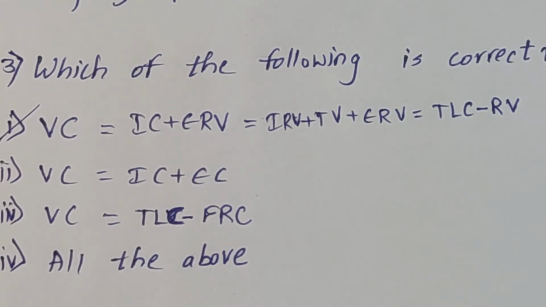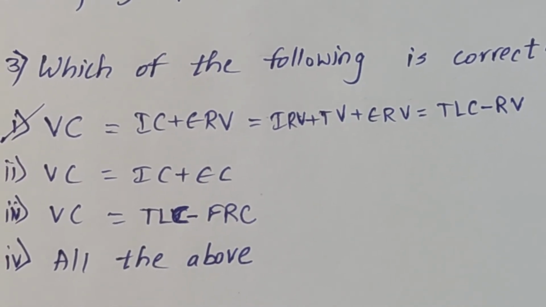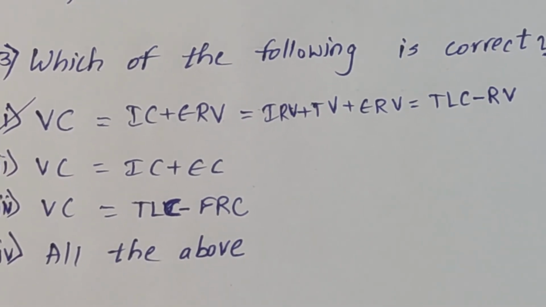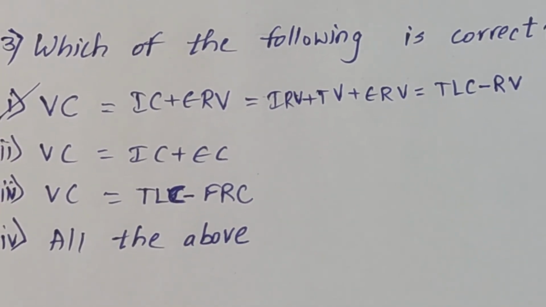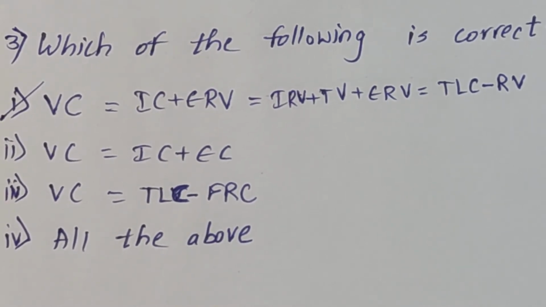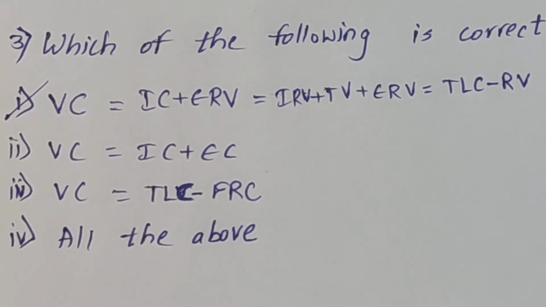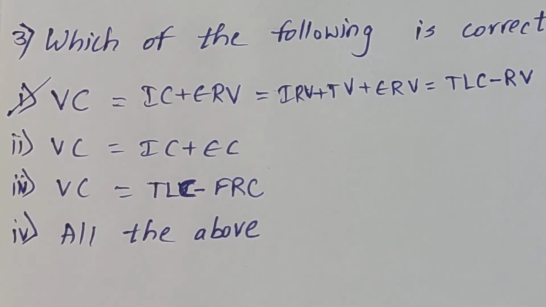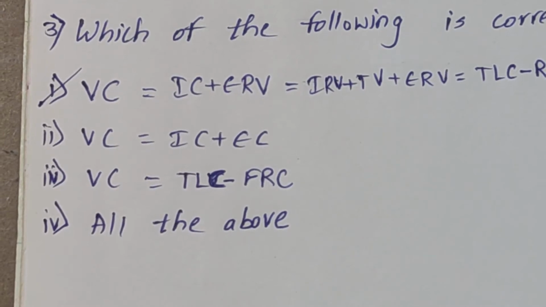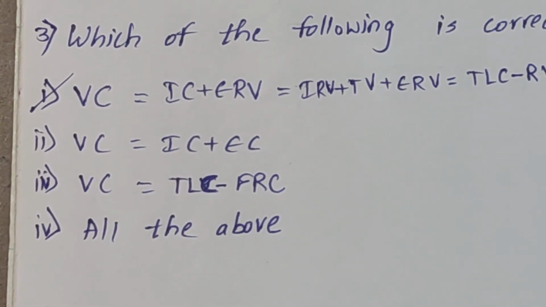And the answer is first option, vital capacity is equal to inspiratory capacity plus expiratory reserve volume, which is also equal to inspiratory reserve volume plus tidal volume plus expiratory reserve volume, which is also equal to total lung capacity minus residual volume. Second option is wrong and third option is also wrong. If you want explanation, please revise the video which I kept. Please see the video once.